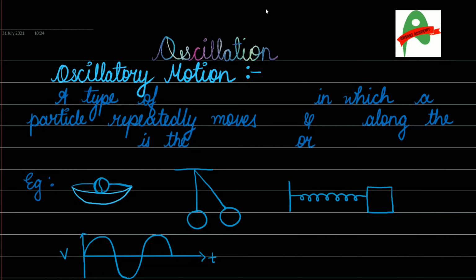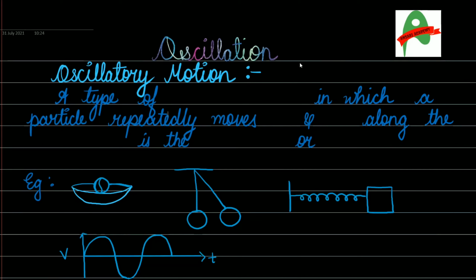In our first lecture of oscillation, we discussed what periodic motion is. In our second lecture of oscillation, we are going to discuss what oscillatory motion is and how it is differentiated from periodic motion. So let's get started.